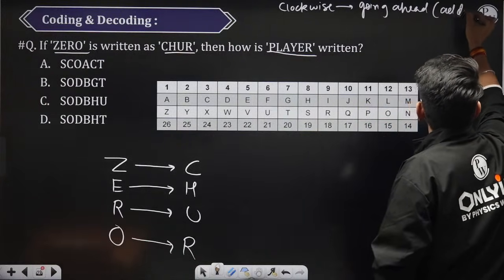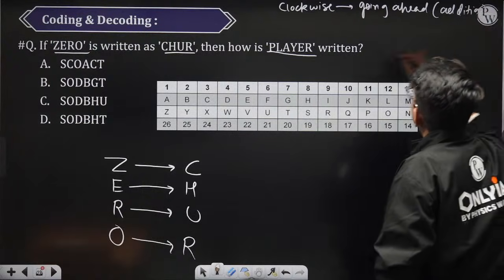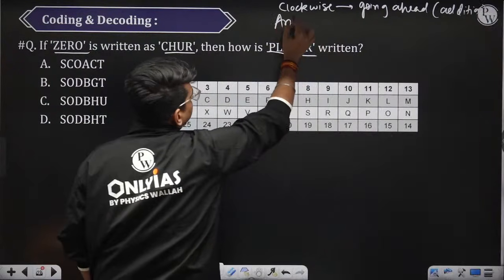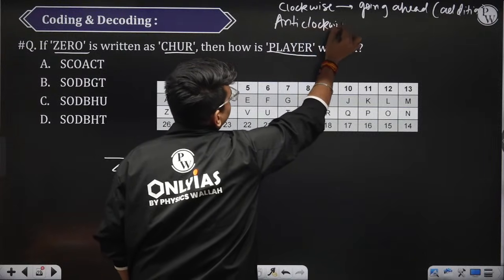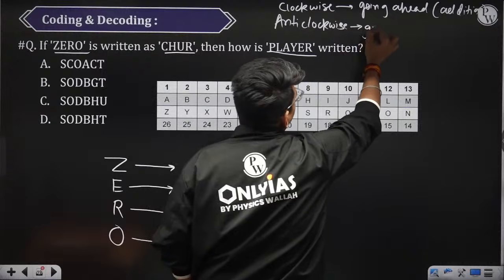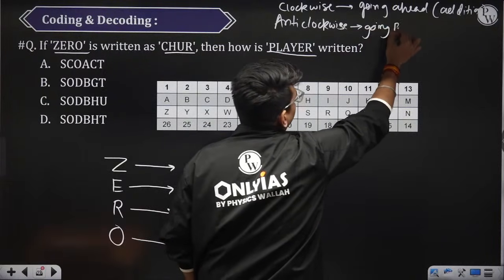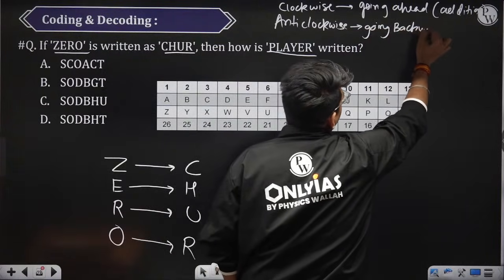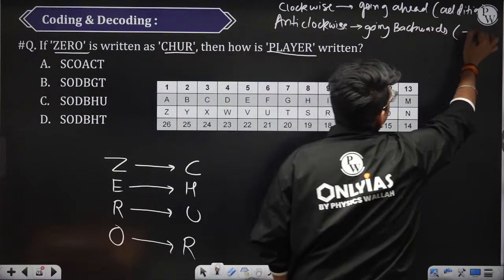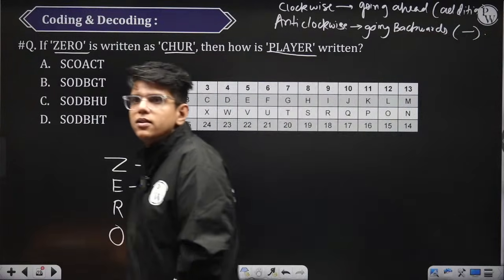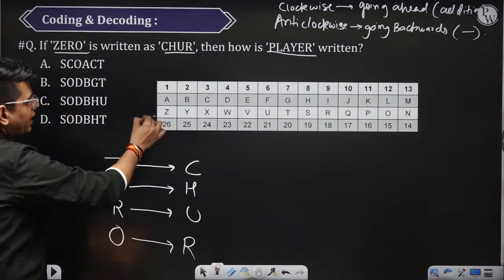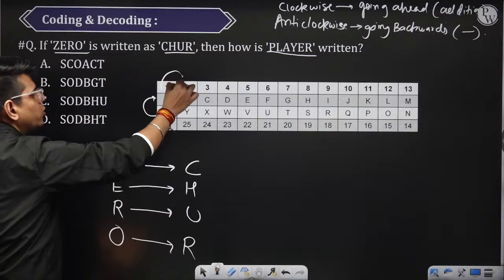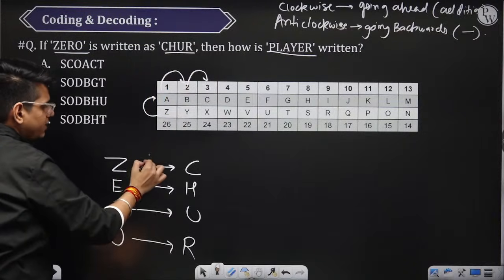Addition. ठीक है, I am writing it down for you. फिर एंटी क्लॉकवाइज, going backwards, you will do the subtraction. ठीक है, so here we are going ahead by 3. 1 clockwise is ahead, 2 and 3, we are going ahead by 3.